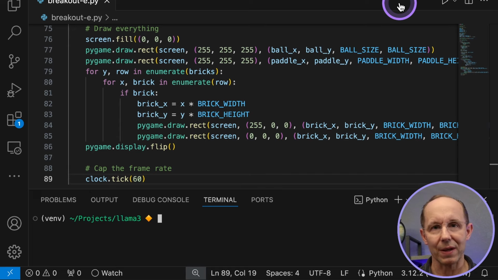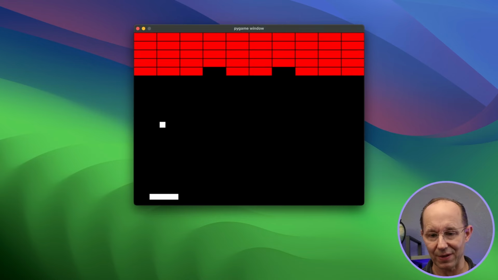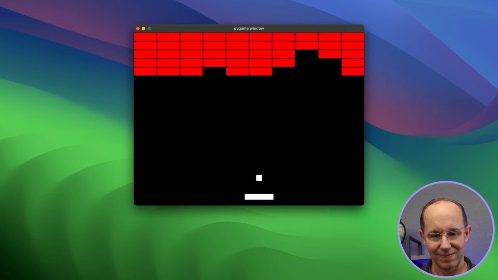So with the new brick collision logic, let's give it a run. Okay, looking much better. Look at that. I'm going to speed this up so I can finish the rack.